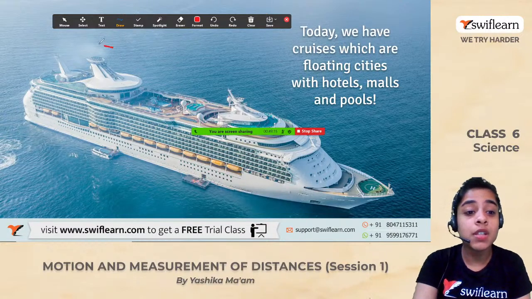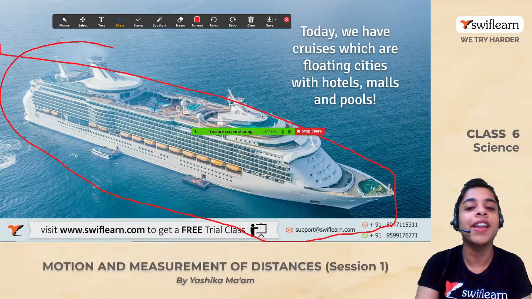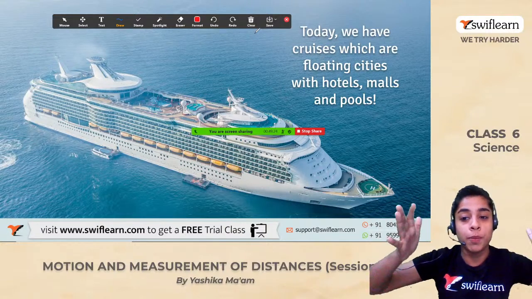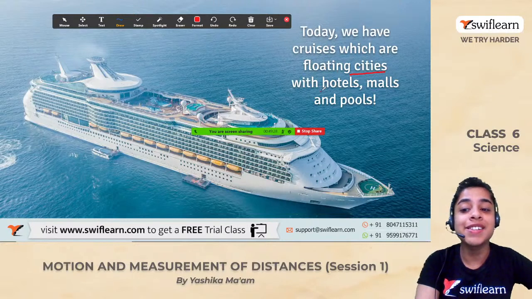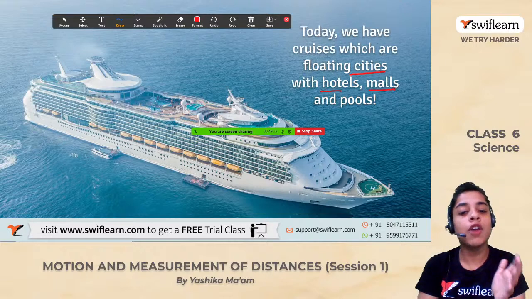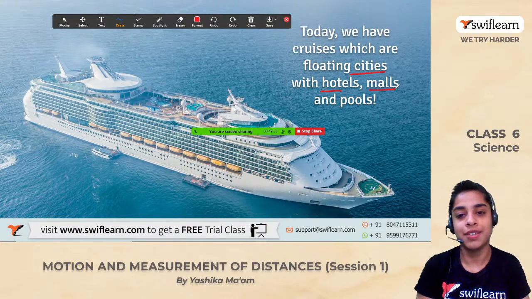So this is such a big ship you can see on the screen. Oh God. And what do you have inside this beautiful huge ship? You have floating cities with hotels, malls and pools. Can you even imagine? There was a time when we used to make boats out of logs of wood, right?